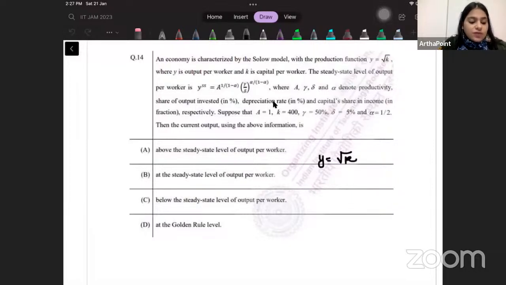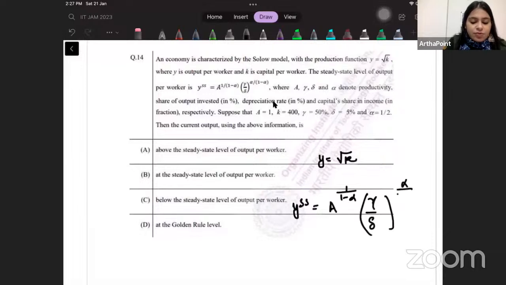Yes, even from income method you will get that, absolutely. The steady state of output per worker, steady state is already given to you in the question as Y_SS equal to A^(1/(1-alpha)) times (gamma by delta)^(alpha/(1-alpha)). Denote productivity is okay, etc. It says A is 1.